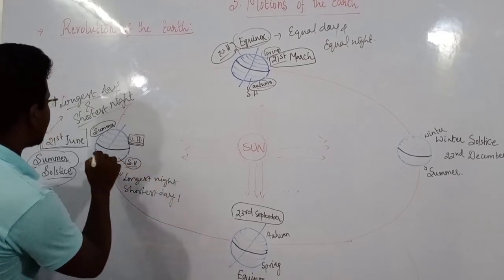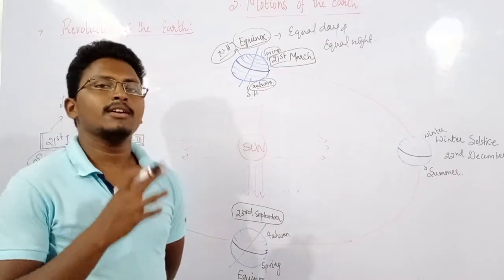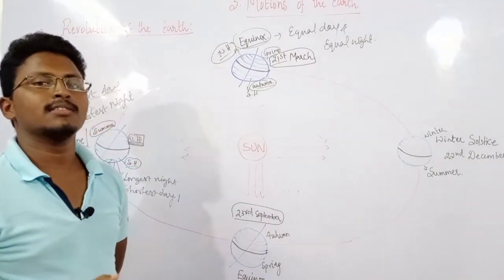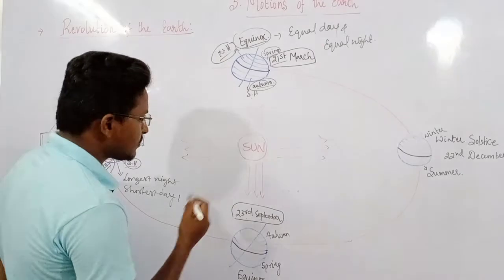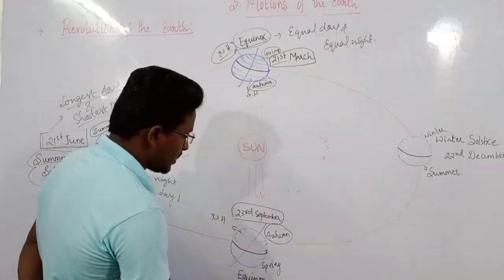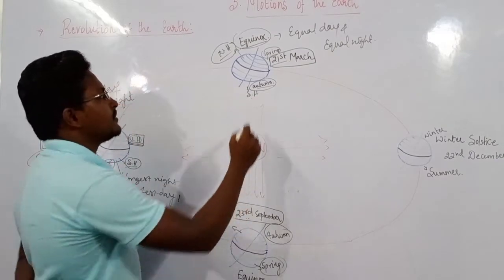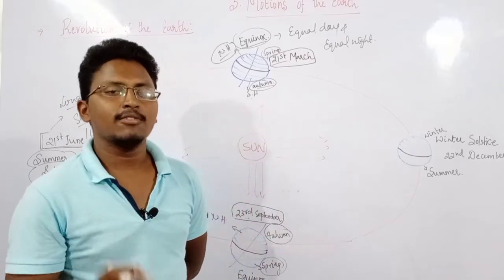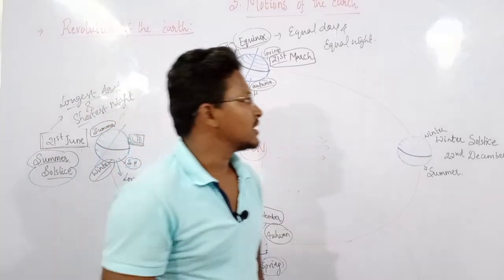But why we are discussing only about summer and summer solstice is because we all are living in the northern hemisphere. Therefore we experience the longest day as well as the shortest night. And as I have already discussed about 23rd September, here what happens is that in the northern hemisphere we will experience autumn season, and in the southern hemisphere we will experience spring season. But on 23rd of September and on 21st of March, on both these days we experience equal day as well as equal night. That means the length of the day will be 12 hours, the length of the night will be 12 hours.